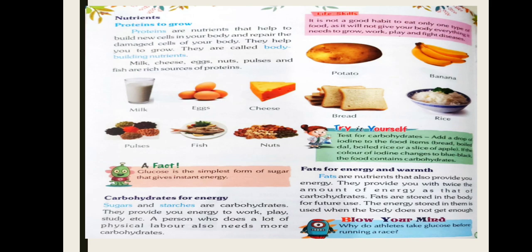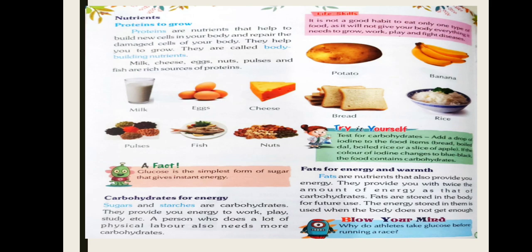So now we can test for the carbohydrates by an activity. Add a drop of iodine to the food items: bread, boiled dal, boiled rice, or a slice of apple. If the color of iodine changes to blue-black, the food contains carbohydrates. Clear? Add a drop of iodine.